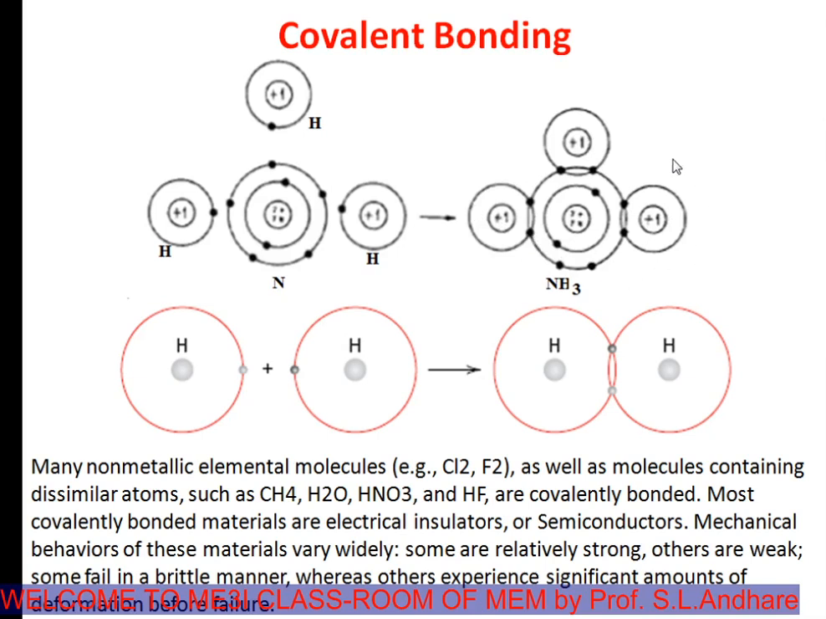The result is the formation of NH3, the famous ammonia gas. Or you can simply understand this with respect to hydrogen gas too. A hydrogen atom alone has only one electron. Two hydrogen atoms will come together, which leads to the formation of the H2 molecule.